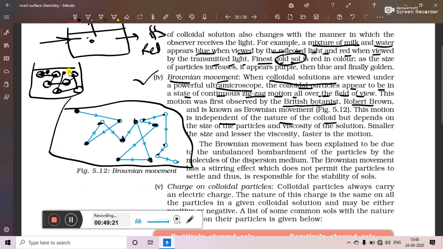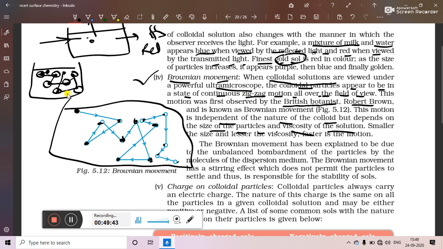So it does not depend upon the nature of solute, but it depends on the size of the particles of colloid. If the size of the particle is very small, then zigzag movement will be more random. Frequency of collisions will be more, so movement will be more. It also depends on the viscosity of solution.